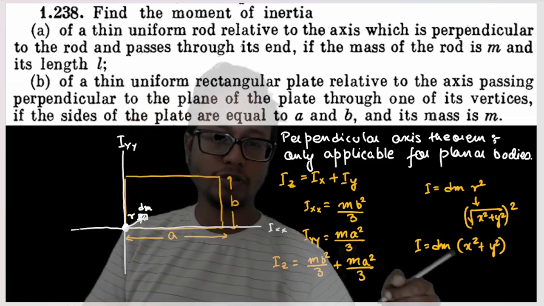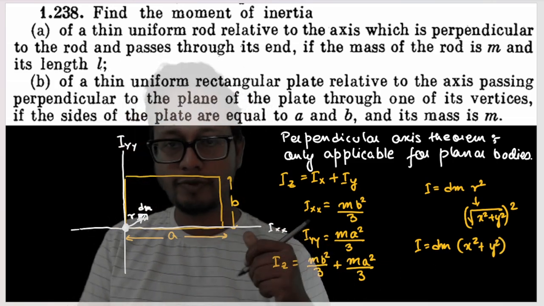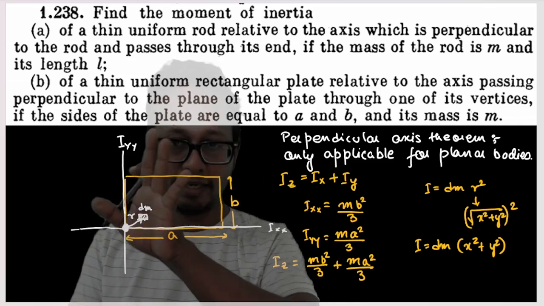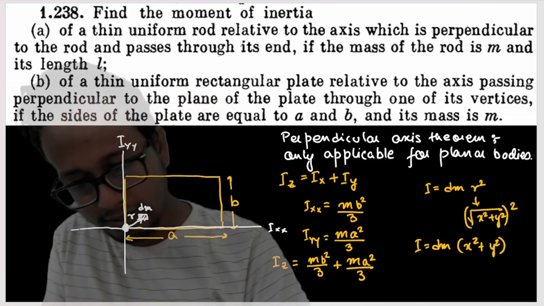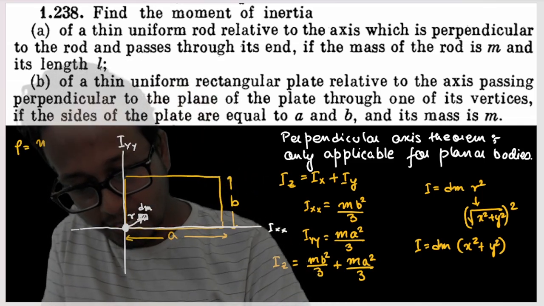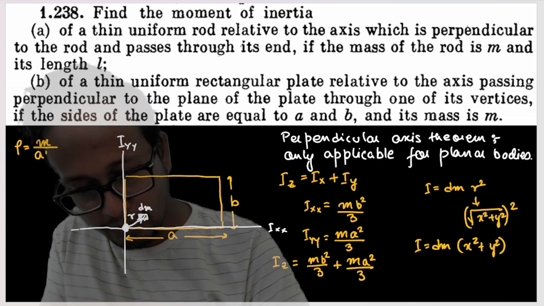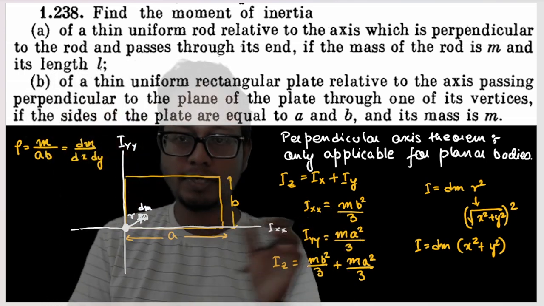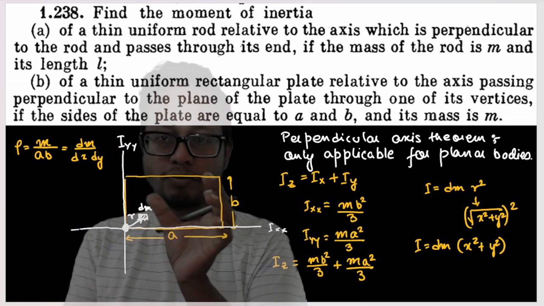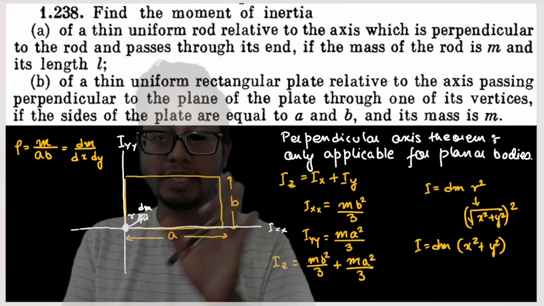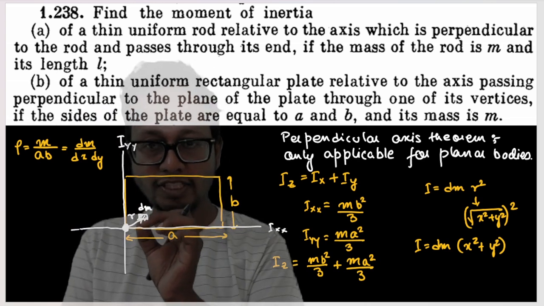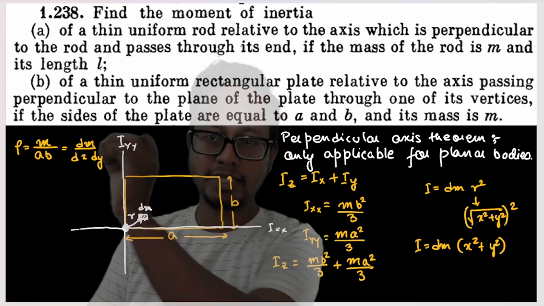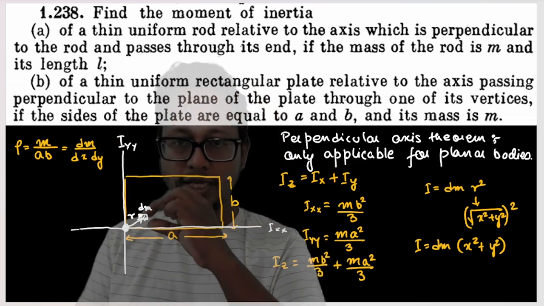Now I must consider this dm in terms of x and y. If the mass of the entire plane is m, then planar density is equal to mass divided by area, a into b, which is equal to elemental mass dm divided by dx into dy, isn't it? Planar density is total mass divided by total area, which equals dm divided by the area of this small surface, which is dx, this much length, into dy, this much width.